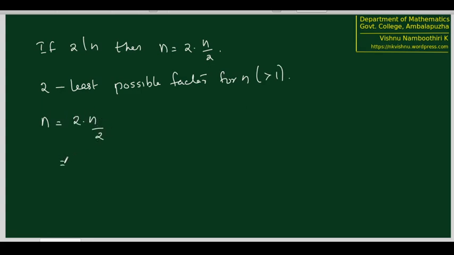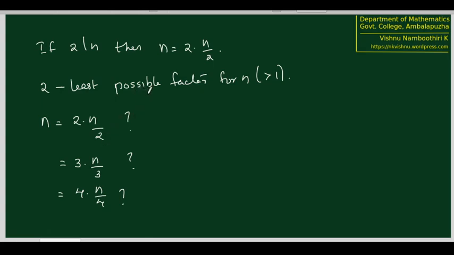So if it has some other factorization of probably 3 into n by 3, now again probably 4 into n by 4, we don't know. These are all possibilities. But just look at this thing, that n by 2 is going to be the largest factor that n can have. Other than n and 1, the largest factor n can have is n by 2.